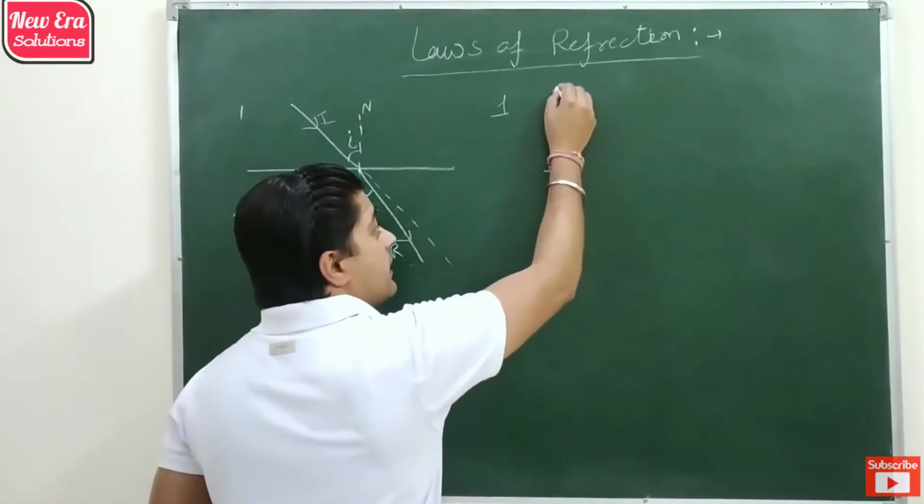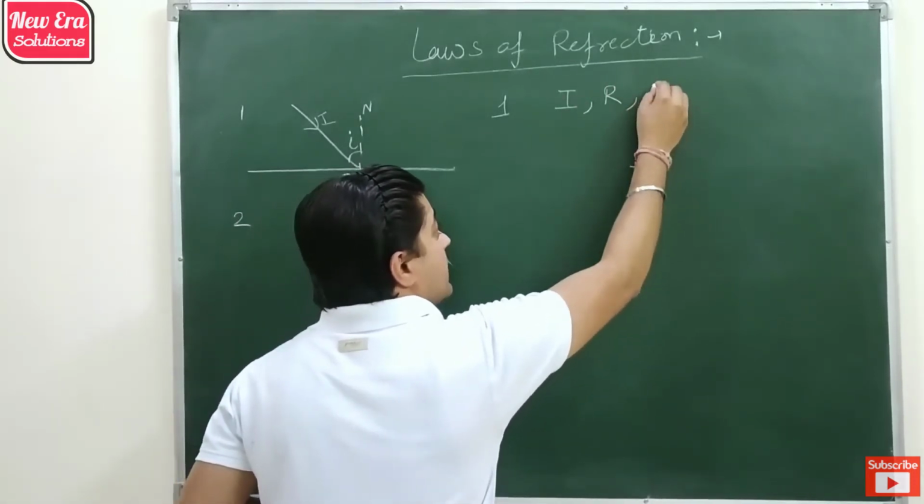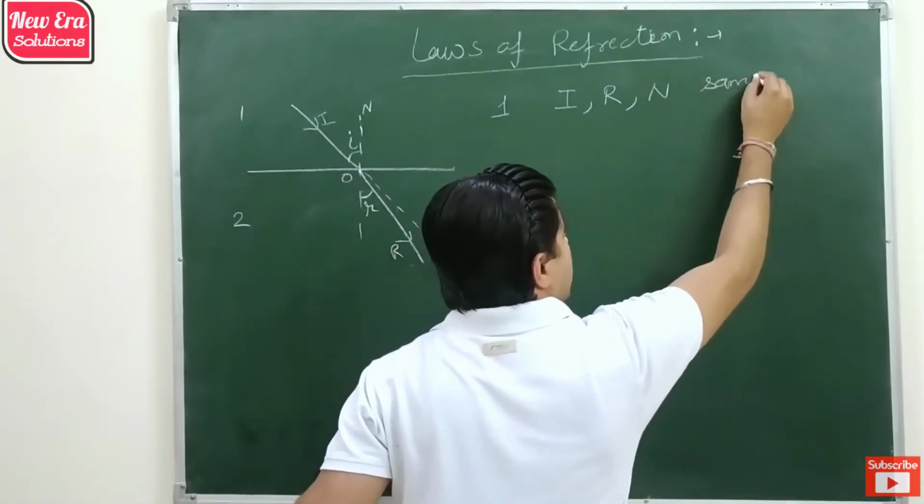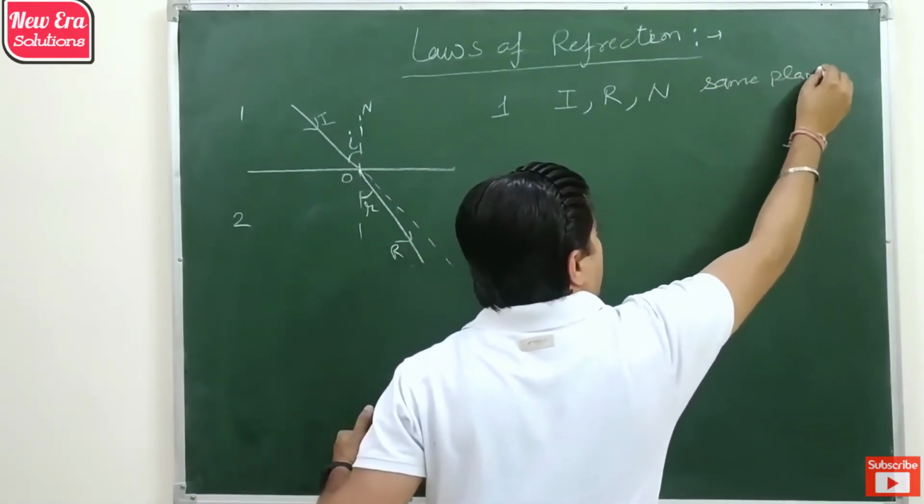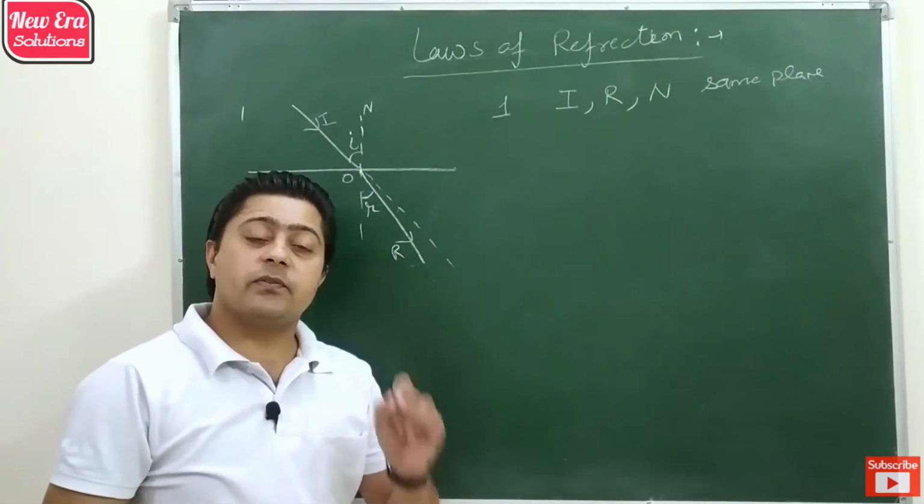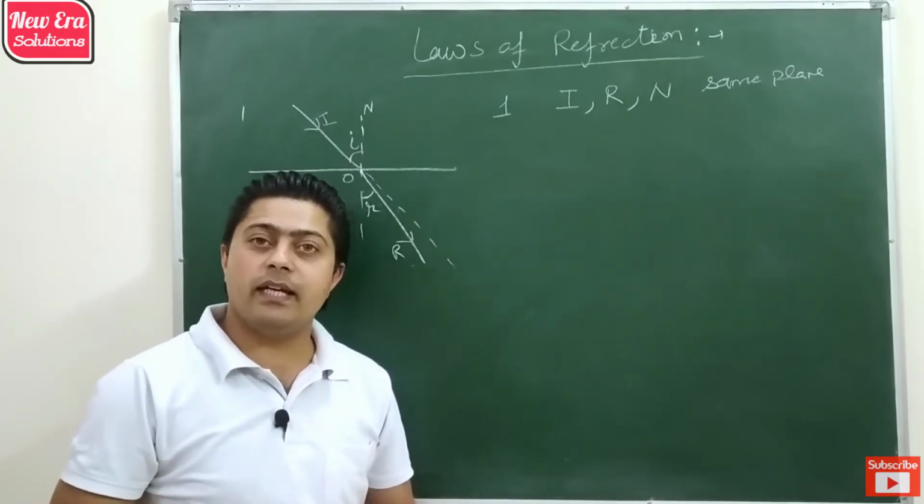So the first law of refraction is same as the first law of reflection, which states that the incident ray, the refracted ray and the normal lie in the same plane. So if one ray is in the xy plane, then the refracted ray and normal must lie in the xy plane.